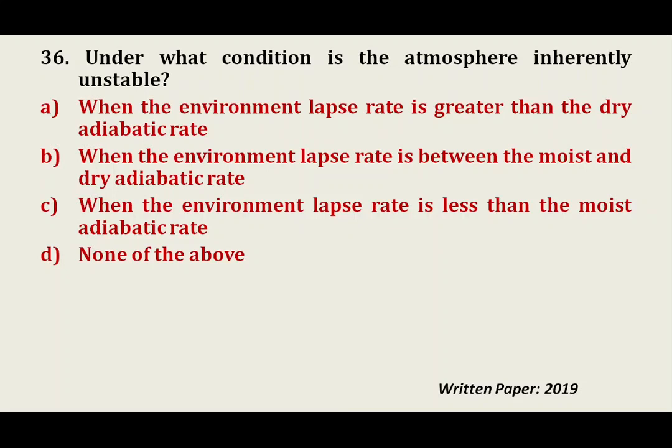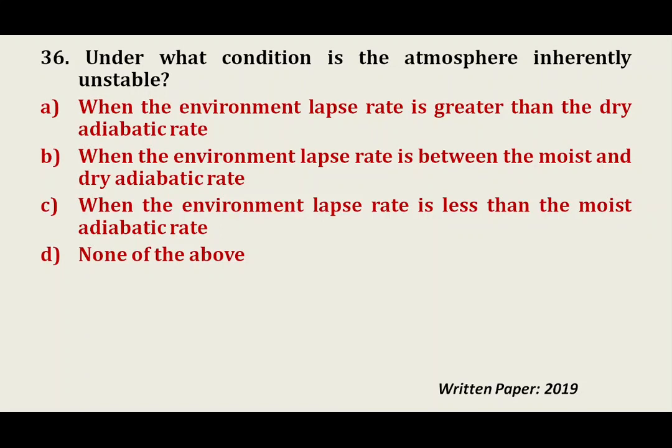Let's see what the moist adiabatic rate, or moist adiabatic lapse rate, is. When an air parcel that is saturated with water vapor rises, some of the vapor will condense and release latent heat. This is called the moist adiabatic lapse rate. Now the dry adiabatic lapse rate. It is the rate of fall in temperature with altitude for a parcel of dry or unsaturated air, with less moisture, rising under adiabatic conditions. So this is the concept of lapse rate, environmental lapse rate, and moist adiabatic rate.